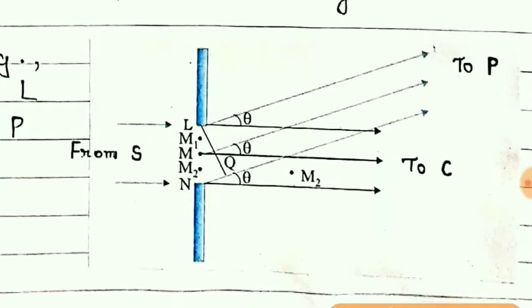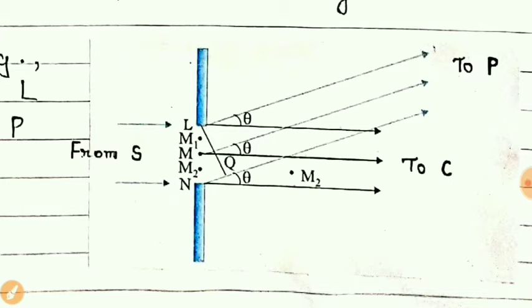Now, as shown in the figure, consider a parallel beam of light which is falling on this slit. Slit means this is a gap. The slit is named LN because one end point is L and the other end point is N. So the slit is LN, and the width of the slit, width means gap, this much distance, is denoted by small a. The midpoint of the slit is M.